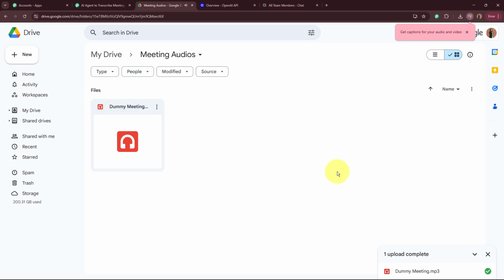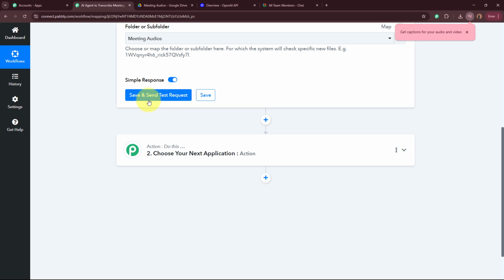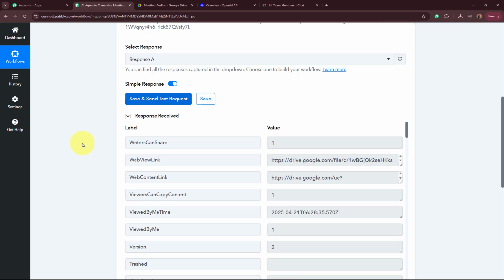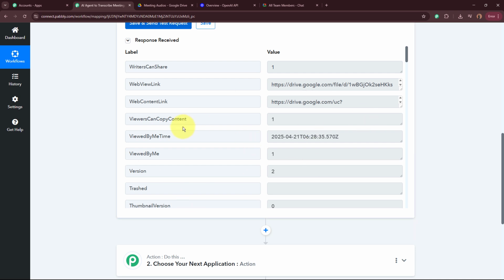So as now this file has been uploaded, a meeting audio has been uploaded in this folder. Now I'm going to click on this Save and Send Test Request button right here. And as I do that, the response is captured. In the response, you have two links, web content link and web view link. I am going to select the web content link right over here.